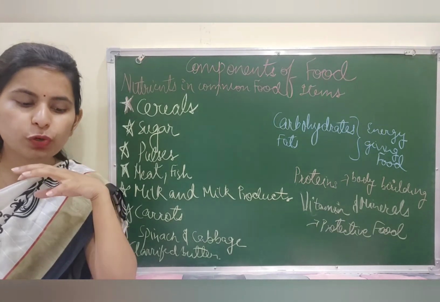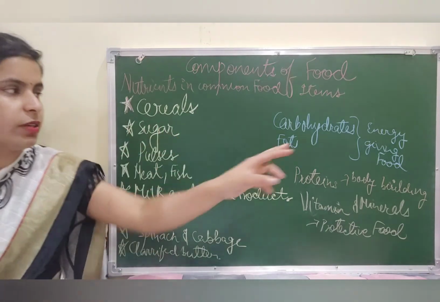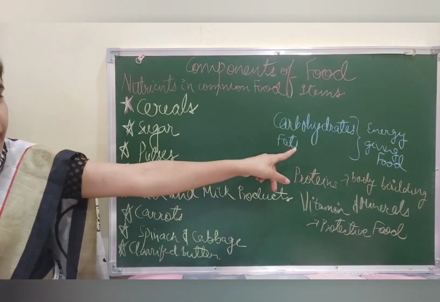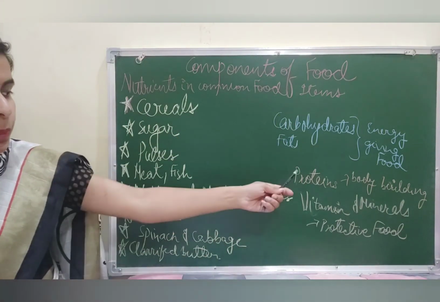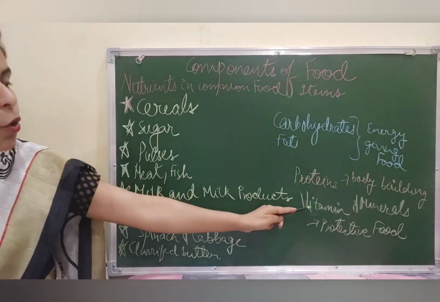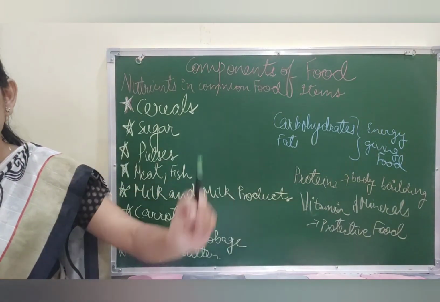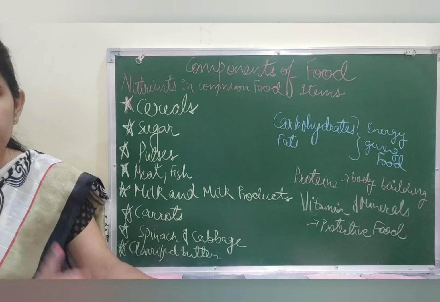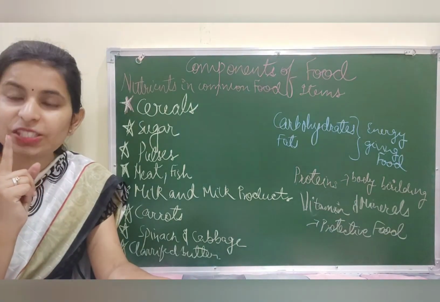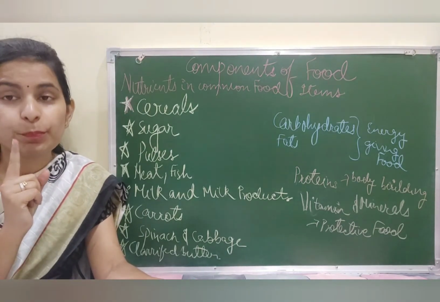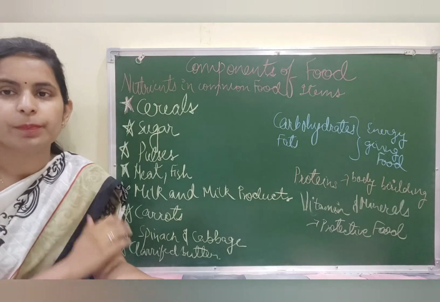So the food can be divided into various categories. For example, carbohydrates and fat, they are energy giving food. Protein is bodybuilding food. Vitamins and minerals are protective food, and make sure that you stay healthy and you're protected against various diseases. It boosts your immunity.